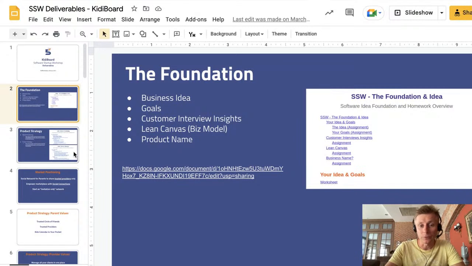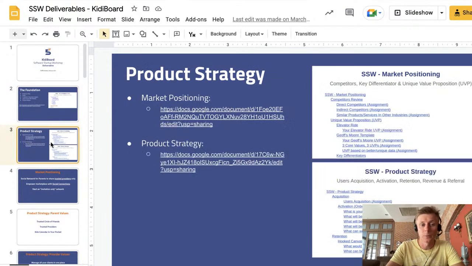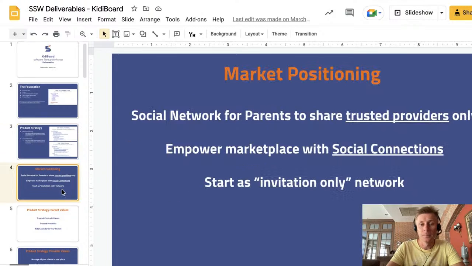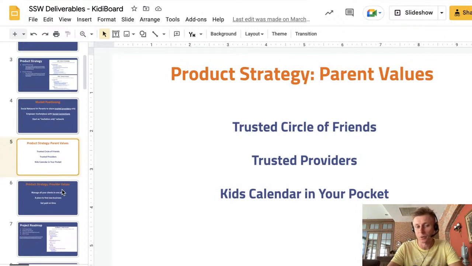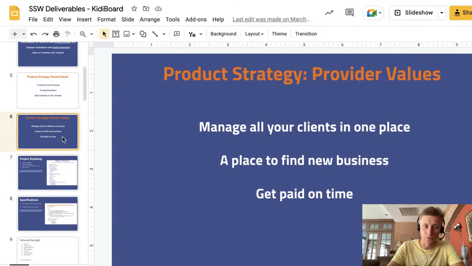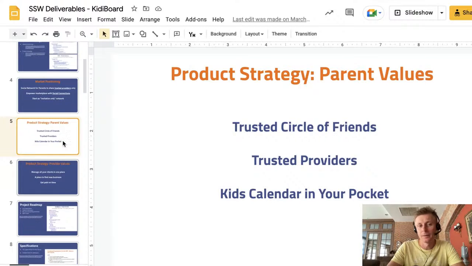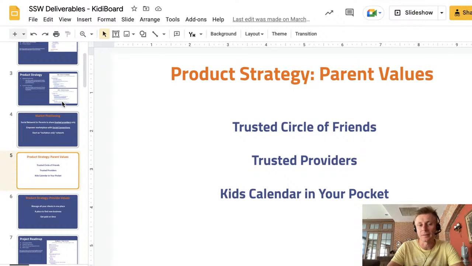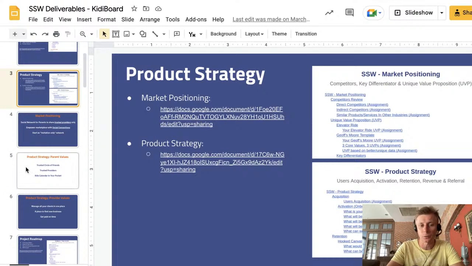We have the idea foundation links to our worksheets. We will finalize and prepare the product strategy related things. We will put some insights here for this project. We had some unsure things about product strategy and core values on both sides of the user roles. So we put here some key insights that have been explained more in these product strategy documents, worksheets.